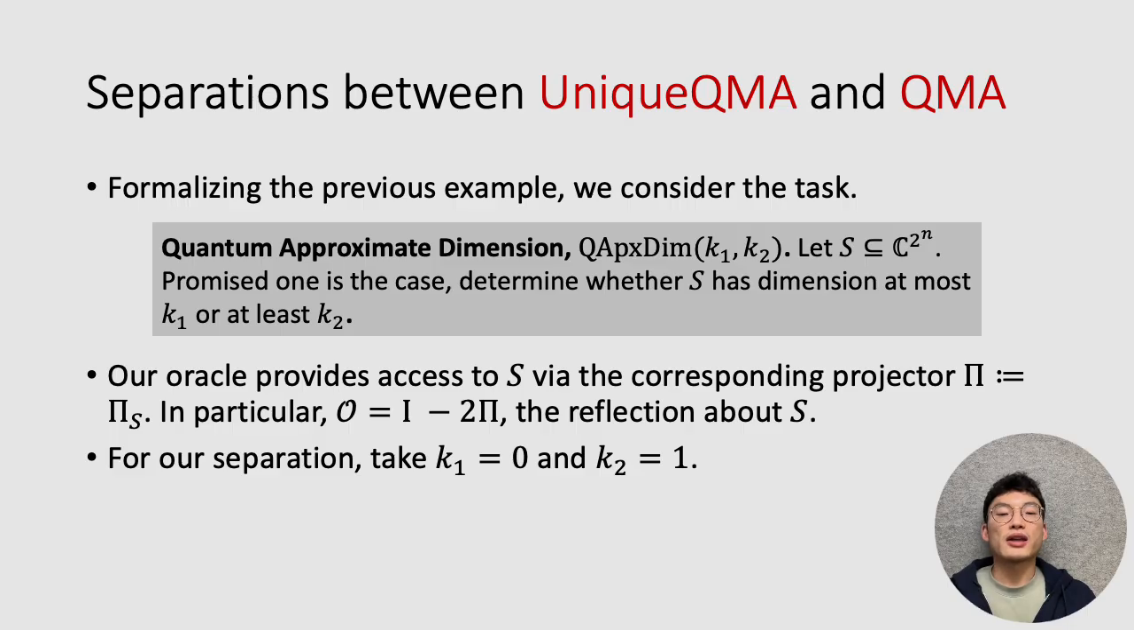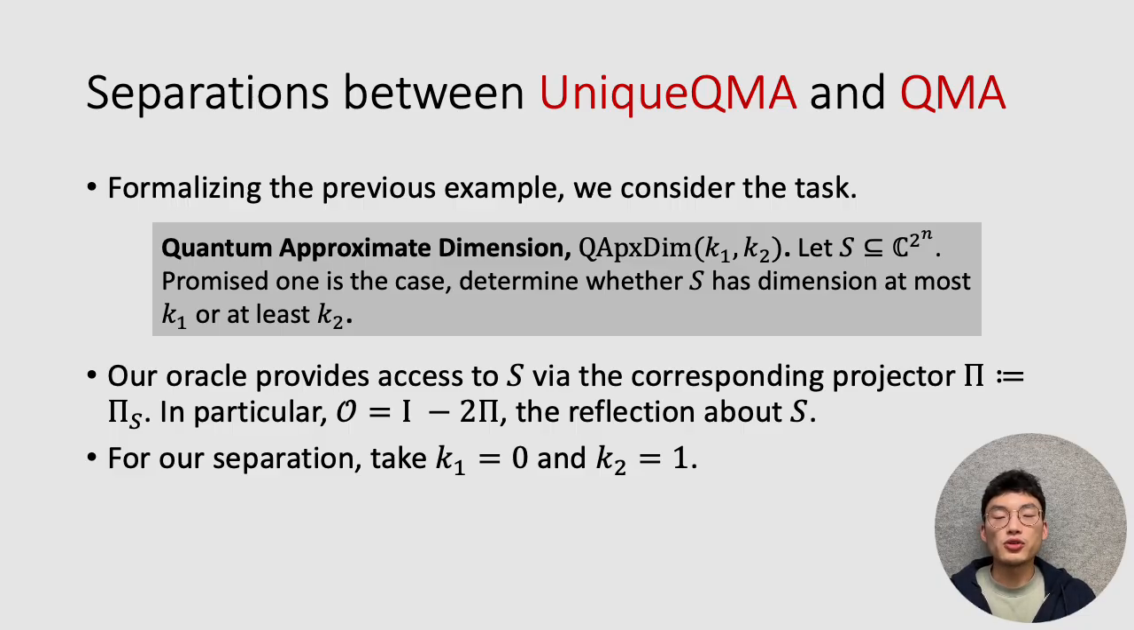Then our oracle provides access to S via the projection onto S. In particular, we define O as being equal to identity minus 2 times the projector, so this acts as the reflection about S. So if you feed it a quantum state outside of S, it will act as identity. If you give it a state psi, which is in S, then it will act as a phase flip.